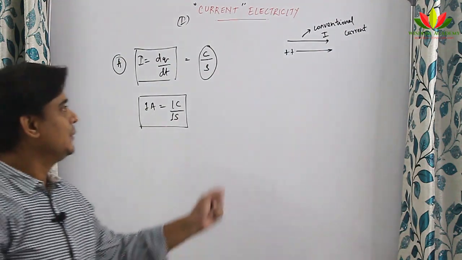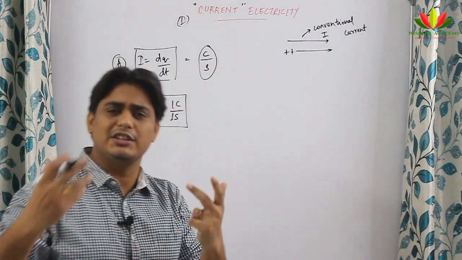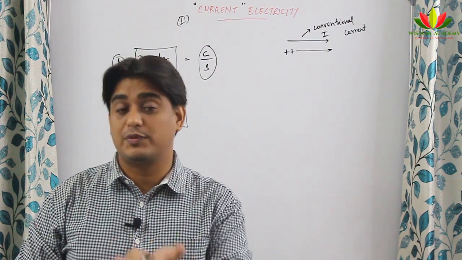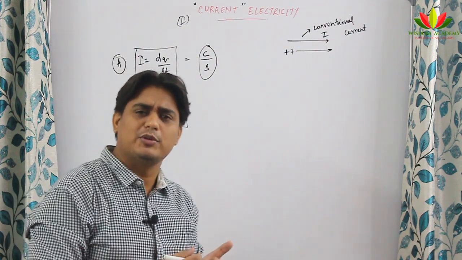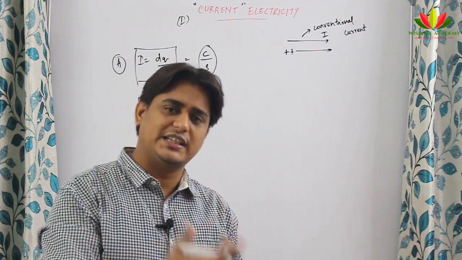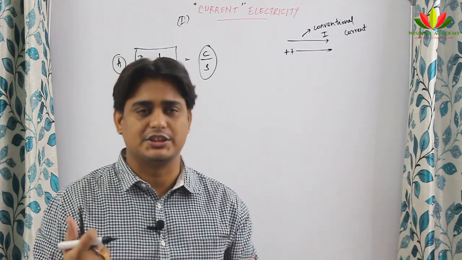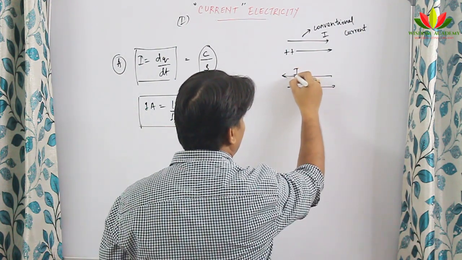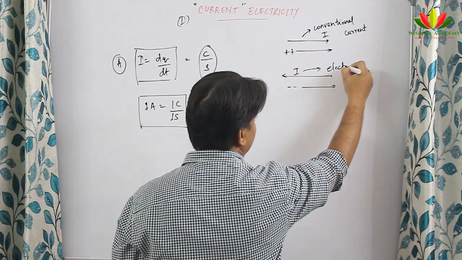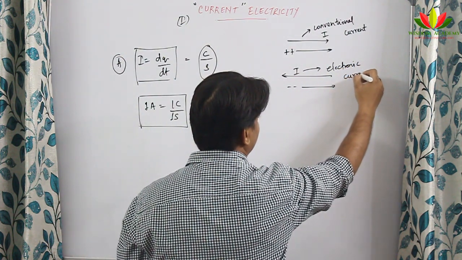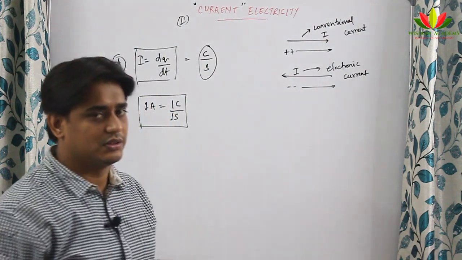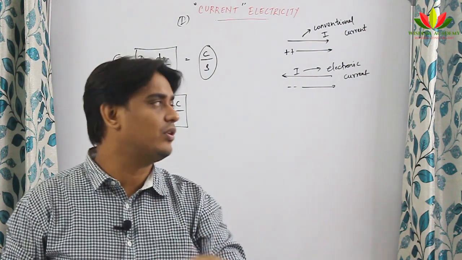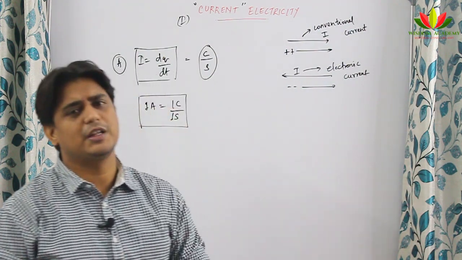Why is it called conventional current? By convention we take the direction of current as the direction of flow of protons. So then what will be the direction of electron current? It will be opposite to it. Why? Because electrons have the same charge but opposite in sign. So if electrons are moving in this direction, then the current will be in the opposite direction, and this current is called electronic current, since it is produced by the movement of electrons. So conventional current is produced by the movement of protons, and electronic current is produced by the movement of electrons.